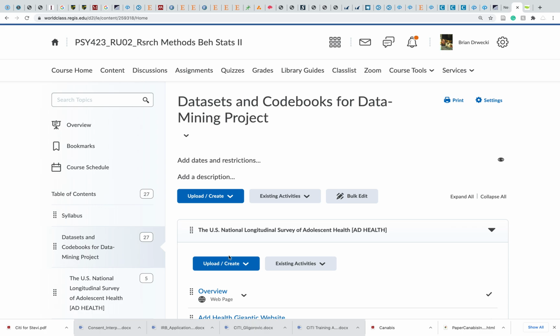I would like you to know that your goal for today is to rank these data sets from most to least interesting. That's your job. You want to rank these from most to least interesting. What we're trying to do is find a data set that you will enjoy working with, that you will love working with, that will ask questions that you care about. All that stuff is important. But let's talk about these 7 options.